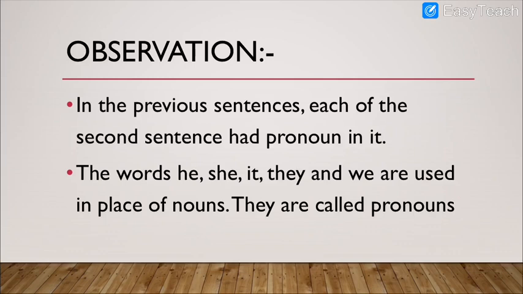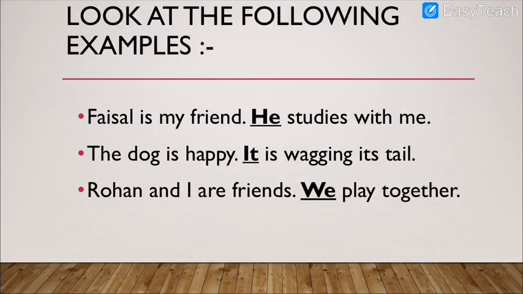They are called pronouns. If you look again at the previous page, the words he, it, we, she, they, these are all used in the place of nouns, in the place of names. If it is a boy, we use he or him. If it is a girl, we use she or her. If it is a thing, we use it. If it is plural, we use we, they, etc. So instead of using names, we use these words.